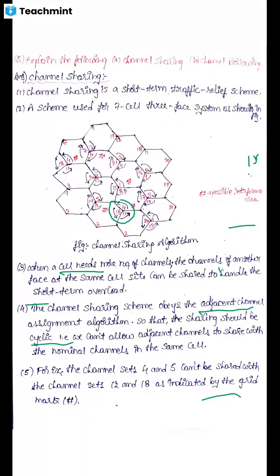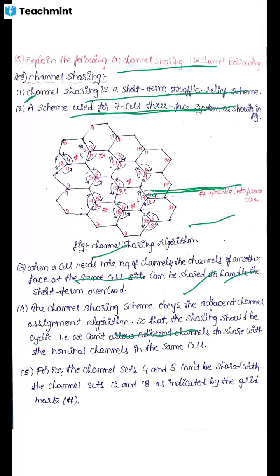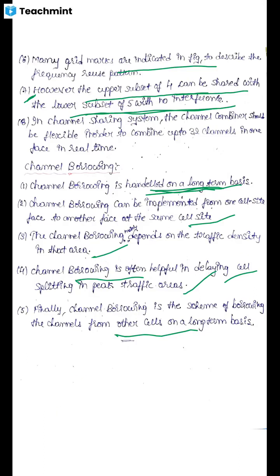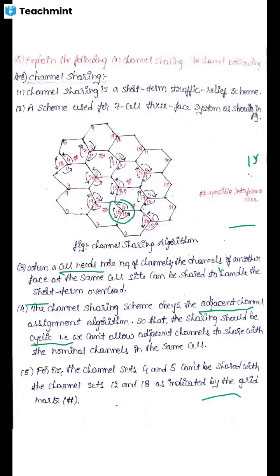In this channel sharing, the main two points come to the seventh point. See here, the upper subset of 4 can be shared with the lower subset of 5 with no interference. I had already told you what a subset means. Here the upper subset of 4 contains 15 voice channels, and subset 5 contains 15 voice channels.